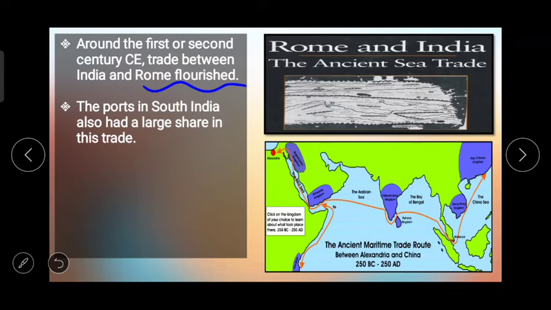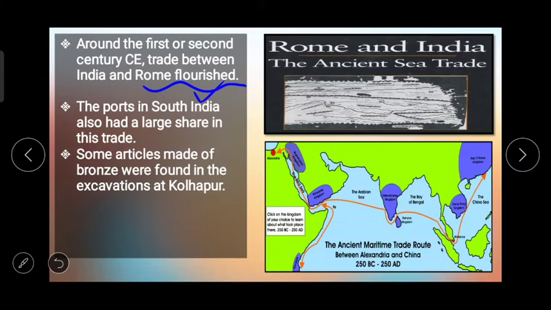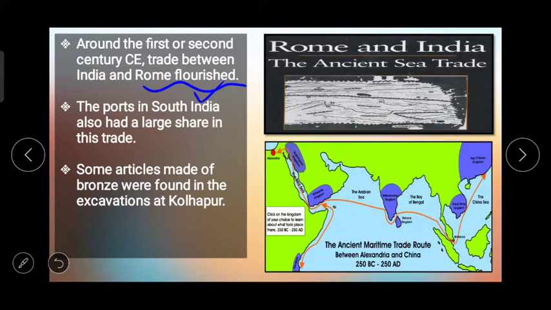So around the 1st and 2nd century CE, trade between India and Rome flourished. Ports in South India also had a large share in this trade. Some articles made of bronze were found in the excavations at Kolhapur. They have been made in Rome.